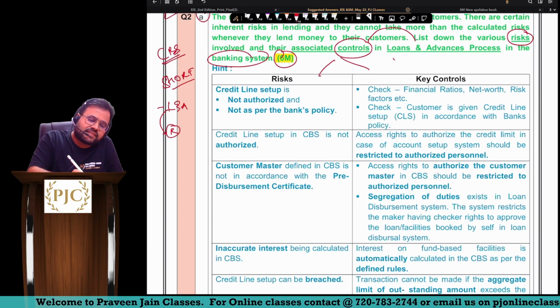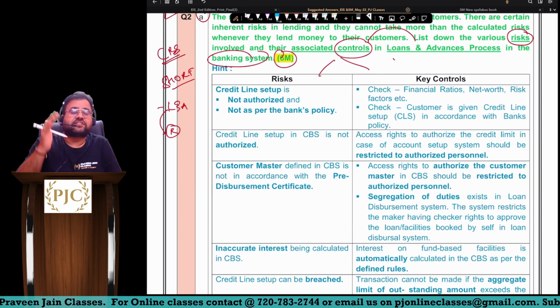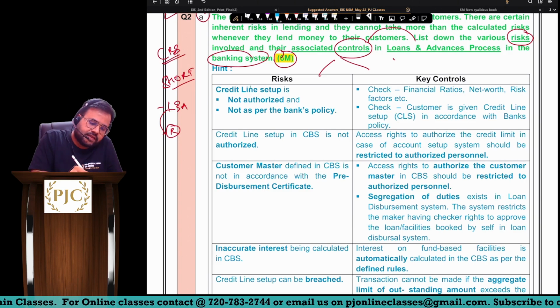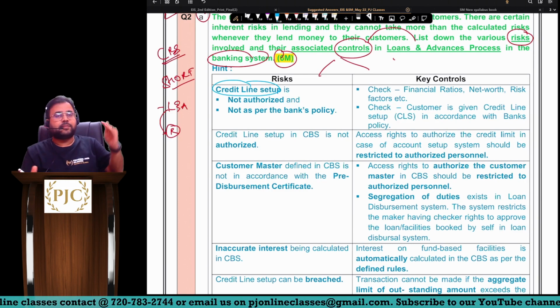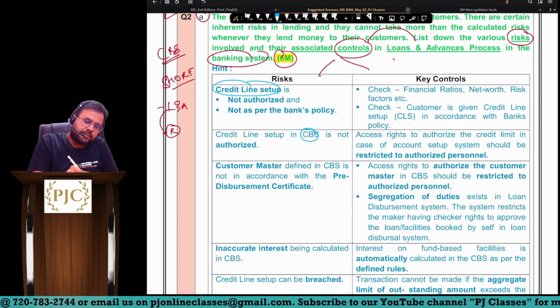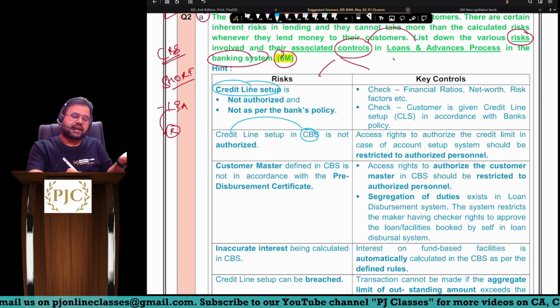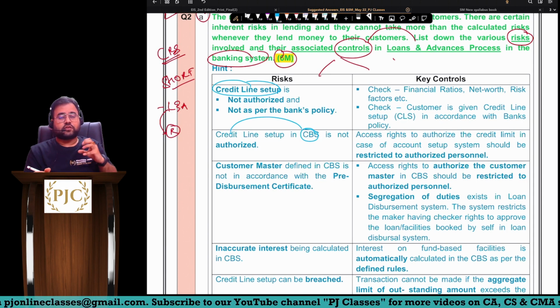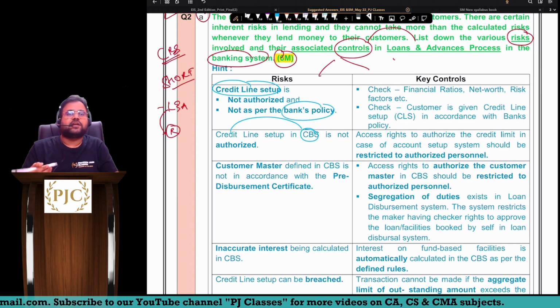Now, can I say whenever the bank is giving a loan to a customer, first they will set up one limit. The concerned officer has to set up that limit, and that limit we have to put in the software also. So there could be a risk that the credit line setup is not authorized, or this is not as per the bank policy.